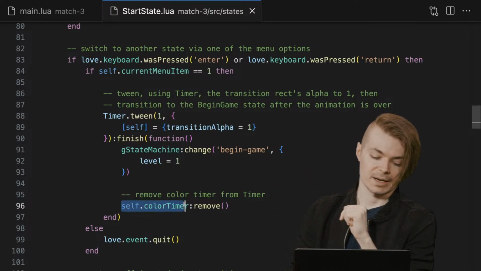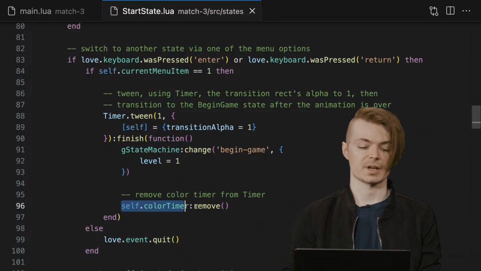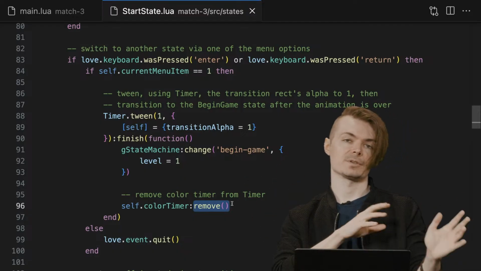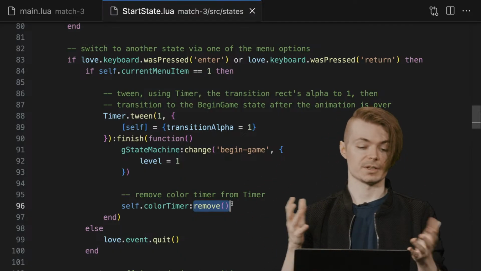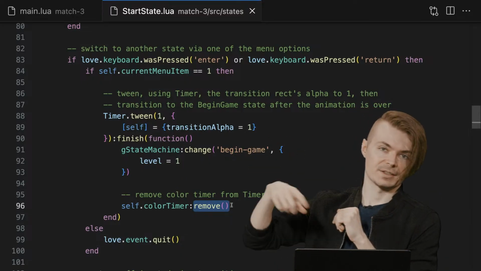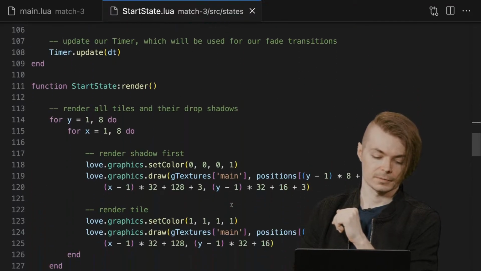And then we're removing a color timer here because it maintains a reference to things that are going to not exist. You can remove timers from timer if you maintain a reference to them. If they're going to refer to values that won't exist at a certain point, this is good because you'll crash your game if you don't do that. It'll try to tween a value that gets deallocated effectively. But if we come down here, you'll see